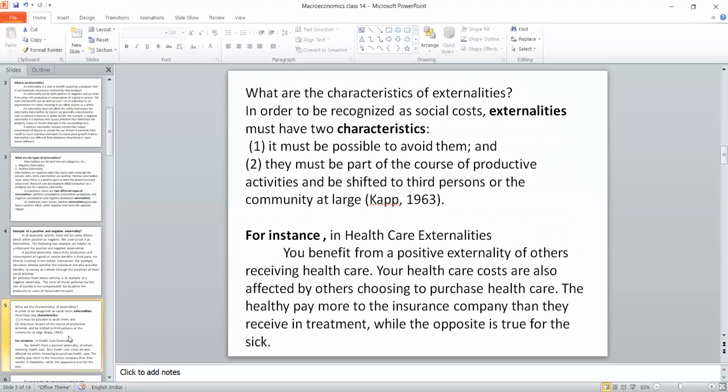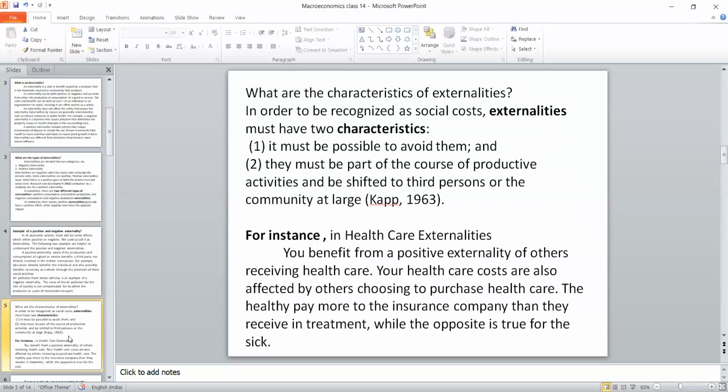The second one, because of the course of a particular production activity, there will be some positive or negative effect on the third party. These two are the main features of an externality. We can give one example with the healthcare product.